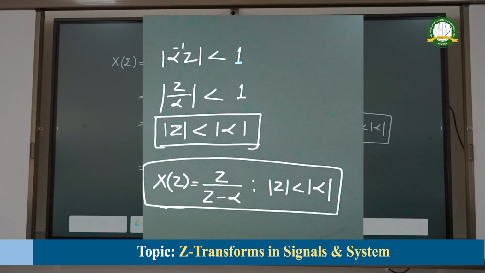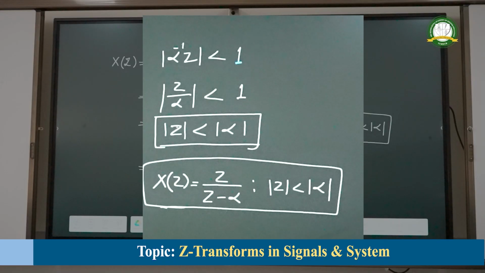And it is very important to know the region of convergence. That is what the Z transform is well known for. We need to plot the region of convergence. And as I told you before, immediately after applying the formula, that is the infinite or finite summation formula, whatever we have in the place of alpha, that we need to consider for the condition of region of convergence. What is that expression? In the standard form of the infinite summation formula, it is alpha inverse into z modulus less than 1.